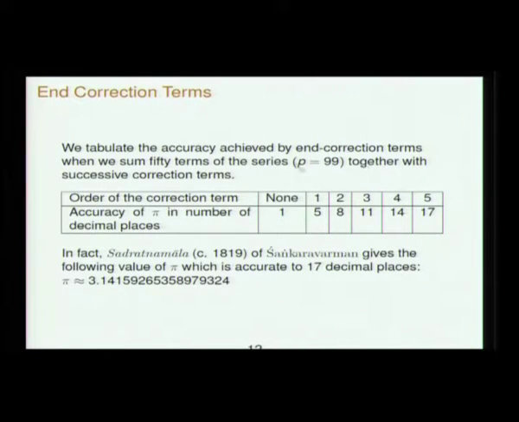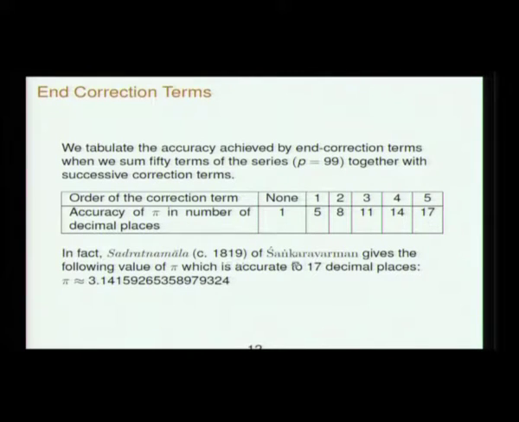Say if you go 50 terms in the series. So if you put no correction terms, as I said, only 1 decimal place will be accurate. You have 1 correction term, 5 decimal places; 2 correction terms, the second order correction term, gives you 8. Third order: first order is 1 over 2p plus 2, that is not stated in the book. Second order is the first correction given by Madhava. This is the correction which Madhava said is fairly accurate. That gives you pi to 11 decimal places if you go 50 terms in the series. So if you use the next and the higher order correction, you will get 17 decimal places.